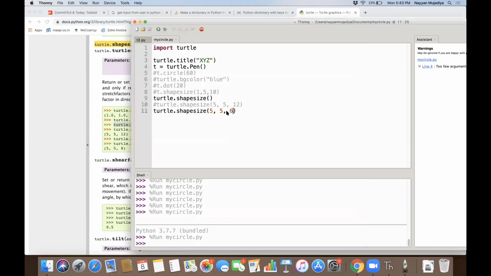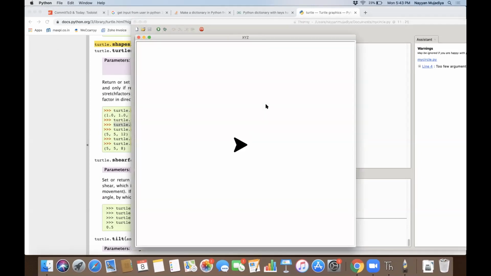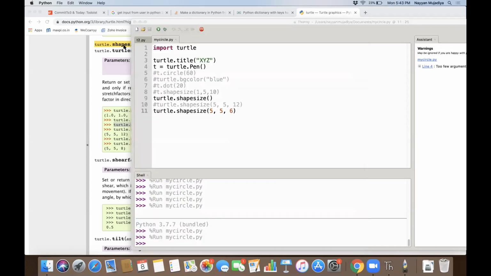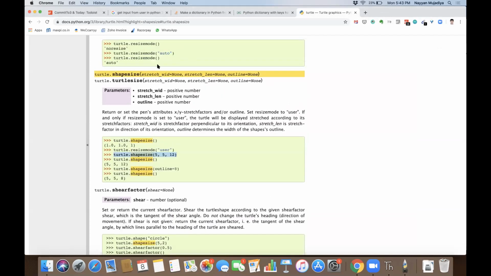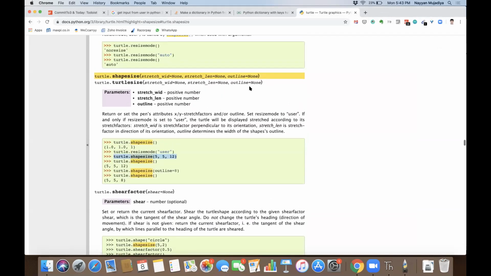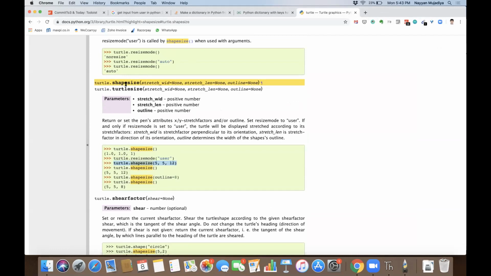If I say this, now it's sharper. So what is the takeaway from here? Whenever you don't know anything, in the Python documentation you need to search what it does. There they would have written everything, the detailed description of it.